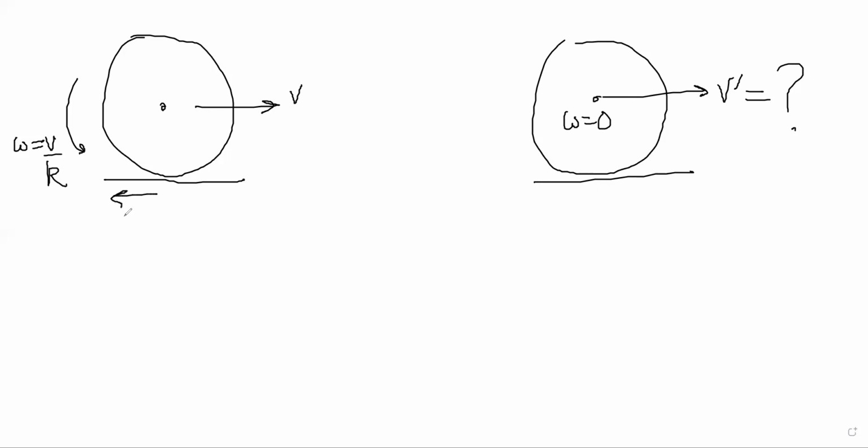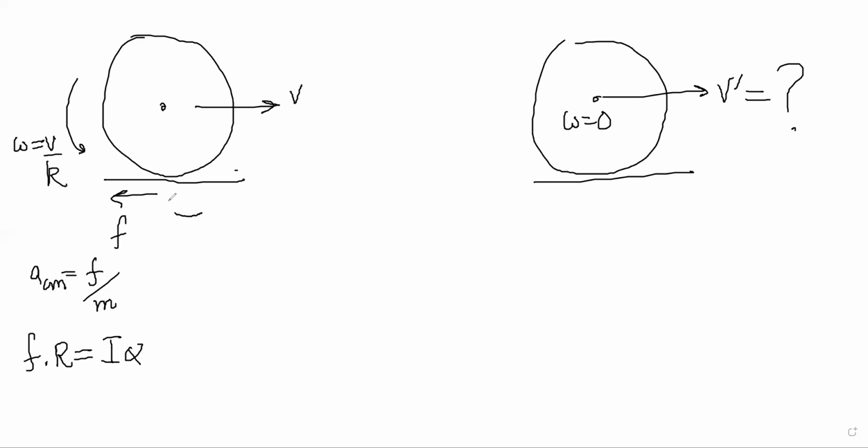We know friction acts backward here because this point is trying to slide forward, right? So friction acts backward. Force of friction is the only horizontal force, so acceleration of center of mass is F by M, right? And force of friction causes a torque. So F into R is equal to I alpha, right?